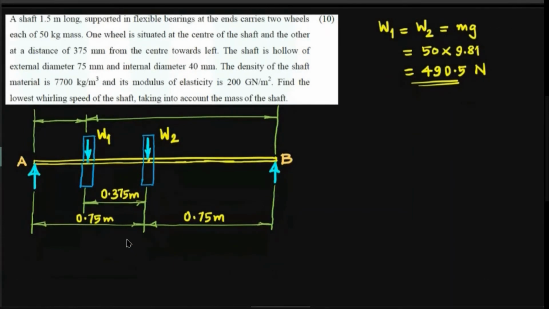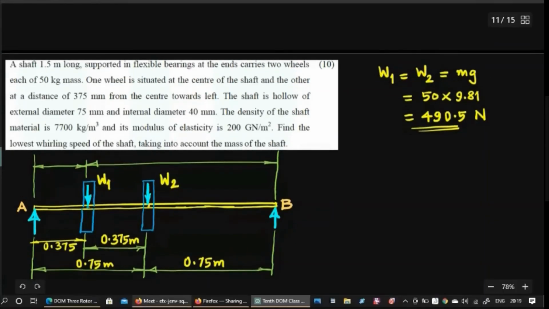And 0.75 is actually double of 0.375, so that you can understand easily. The distances have been marked. The distances of W1 from both support ends I designate as A1 and B1, and those of W2 from both support ends as A2 and B2.